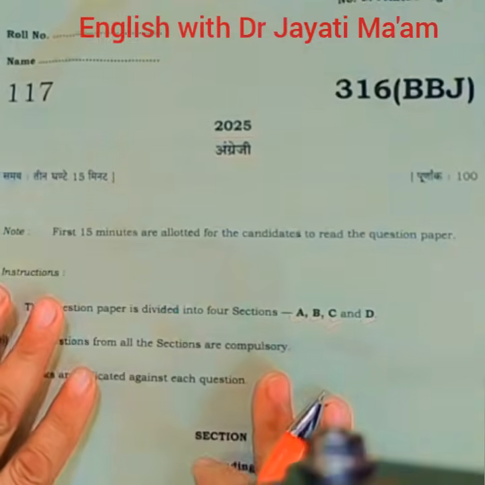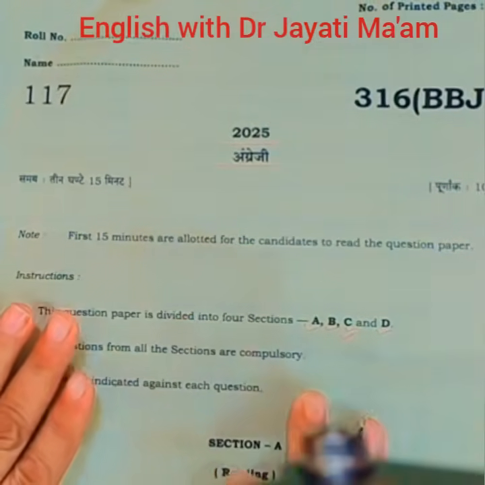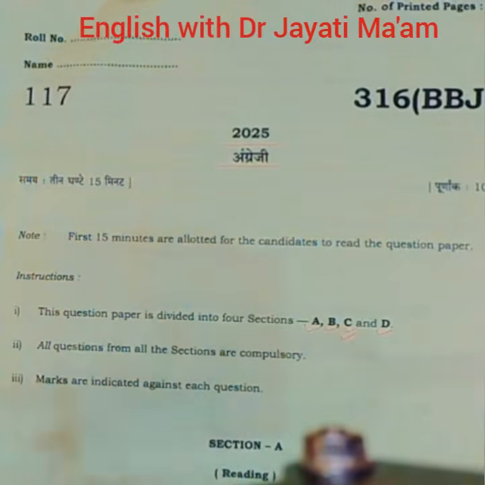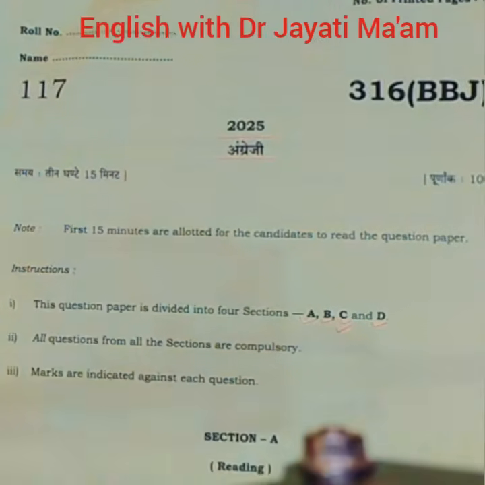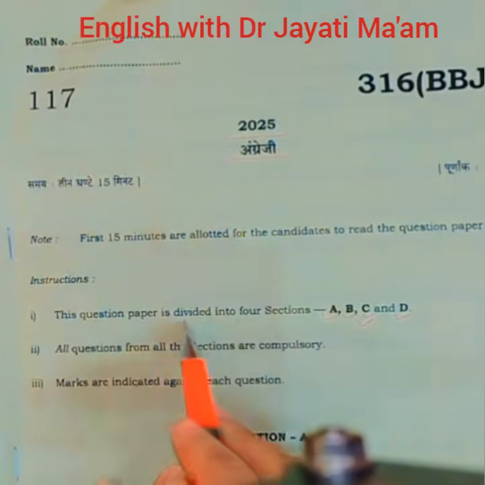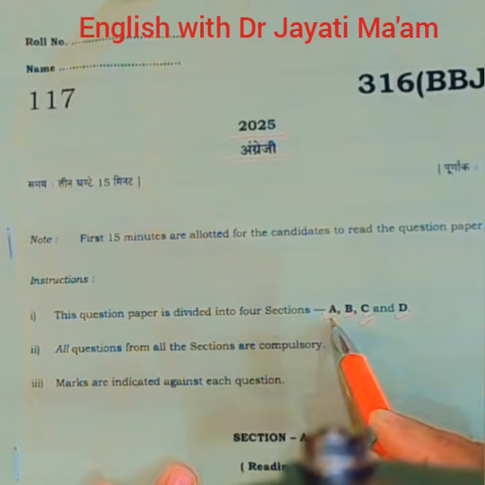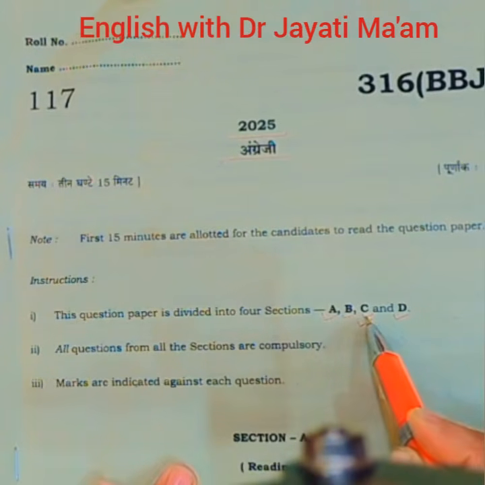As you see in my hands, this is the previous year English question paper for class 12th, and it was used in the pre-board examination this year. There are 4 sections in the paper: A, B, C and D. A is based on reading, B is related to writing, C is about grammar and D is of literature.